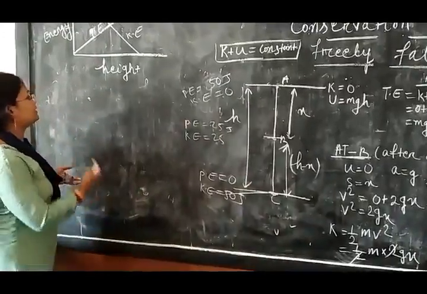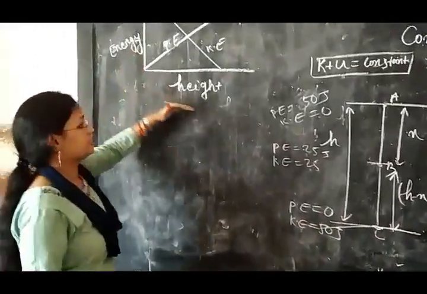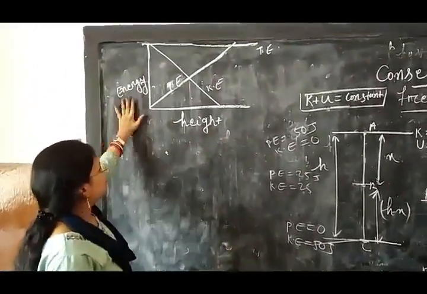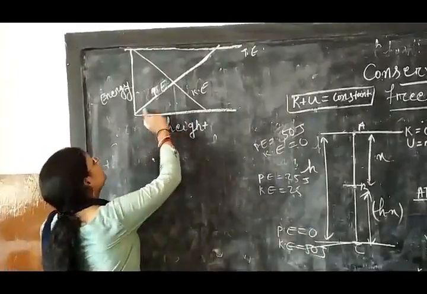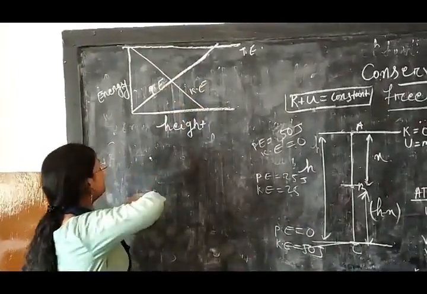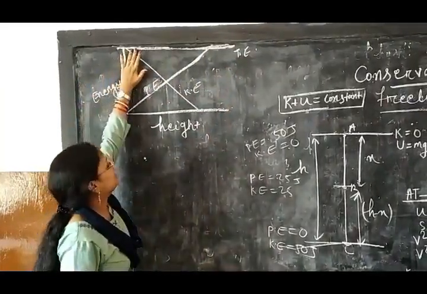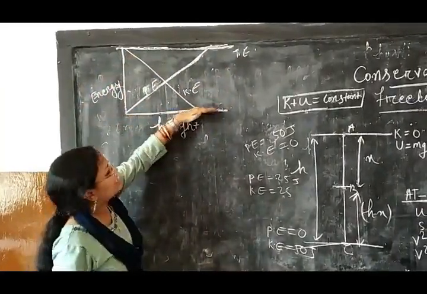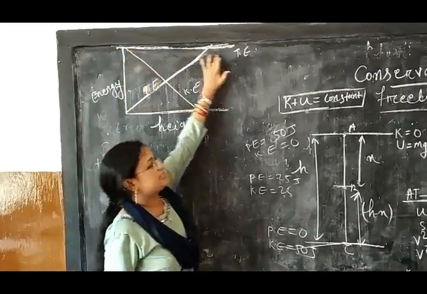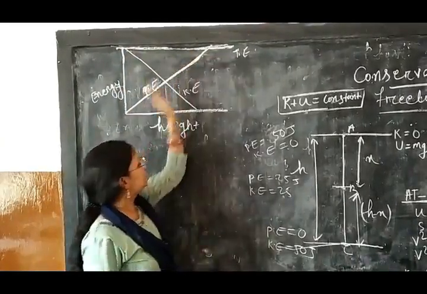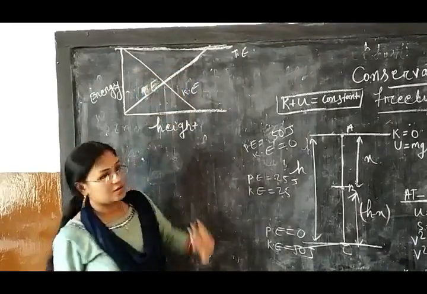We can also draw one diagram, energy versus height. You see, energy versus height, I just draw 3 lines. You mark one thing, this is your constant line. That's why this is your total energy. As height increases, the total energy is constant. Yes or no? The total energy is constant. If height increases, the total energy is constant.